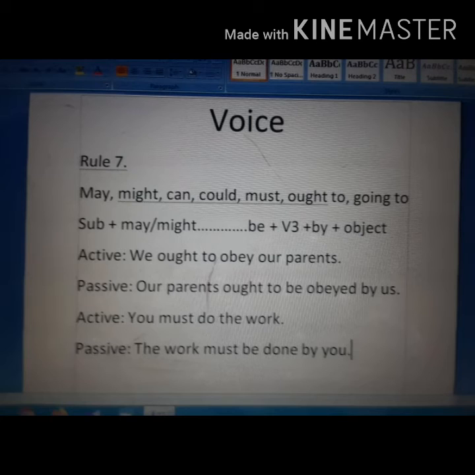We ought to obey our parents. Passive, our parents ought to be obeyed by us. Another example, you must do the work. The work must be done by you.